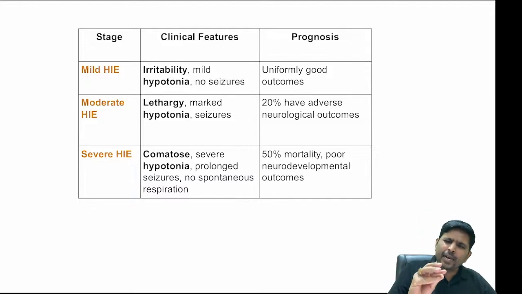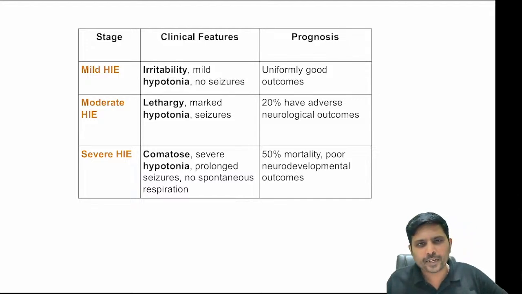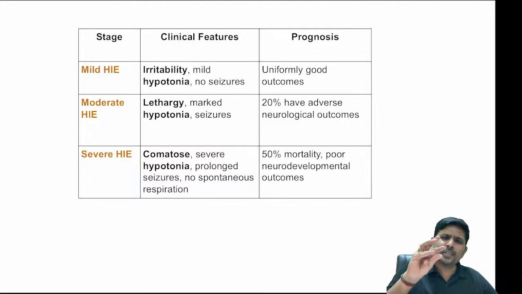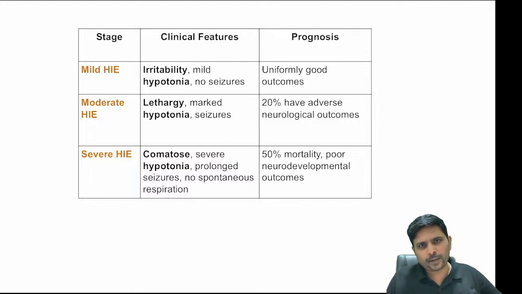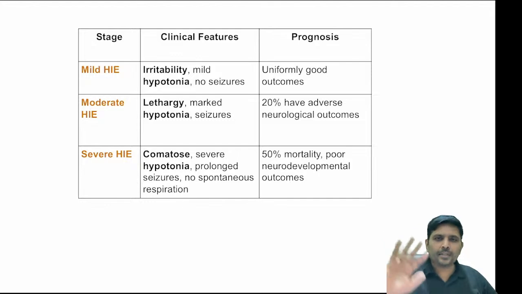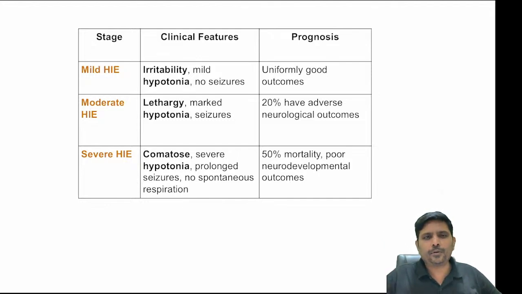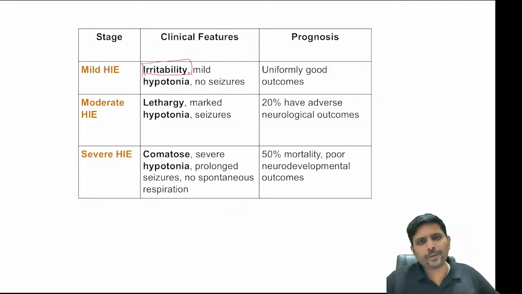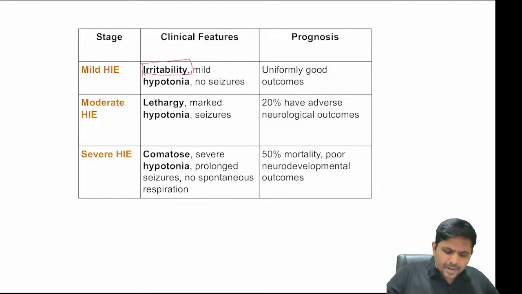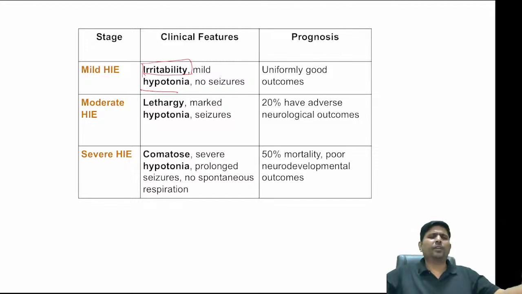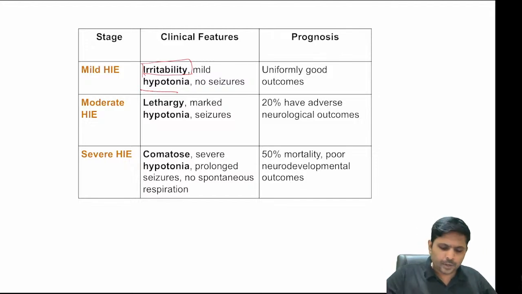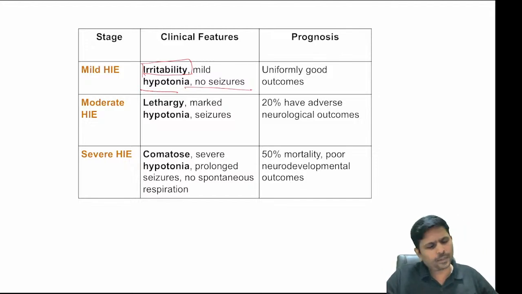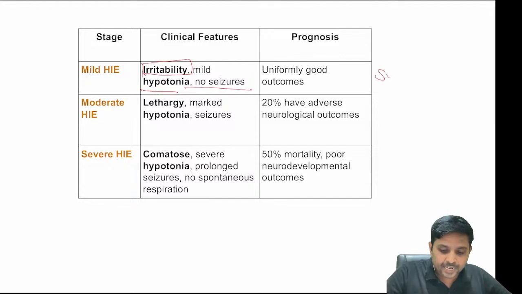Whenever there is mild birth asphyxia, I repeat, my dear boys and girls, the child will be irritable. Child will be irritable, minimal hypotonia, but after 2 or 3 days the child will be normal, no seizures at all. But one more point, whenever you are irritable, what will happen to your sympathetic activity?